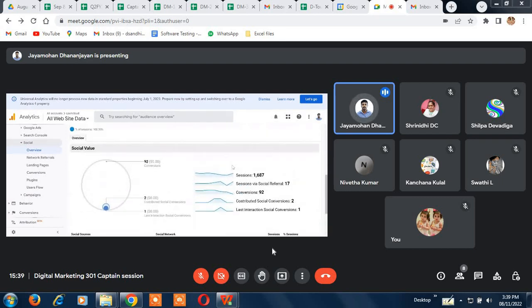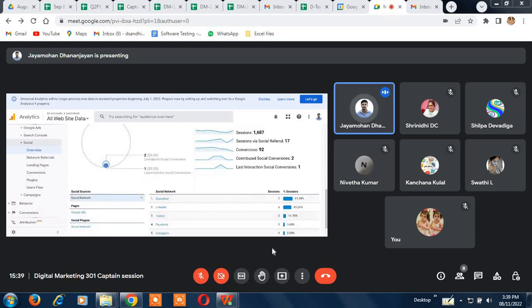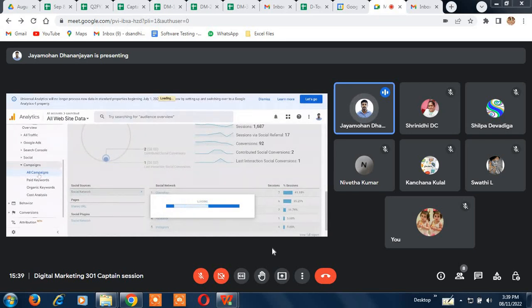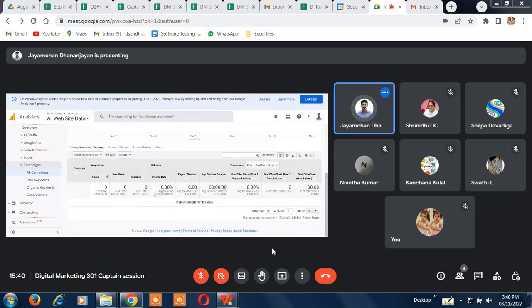So social is where you try to get data on how much traffic you're getting from other social media platforms. You might have done some activities there. You might have given a link there where people would have clicked it and been redirected here. That's how you would have got it. But Google Analytics also catches and records that, so you can understand from that. For all campaigns, we can cover this in Google Ads when we run it. Now it will be 0 only because it's not covering anything at all.